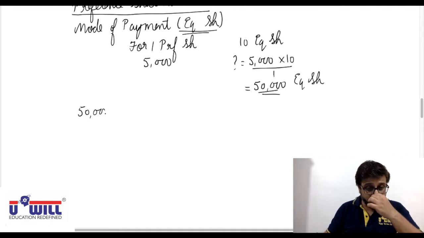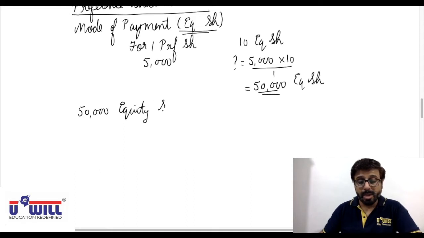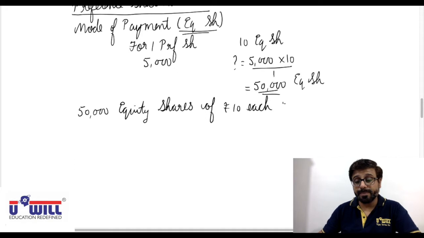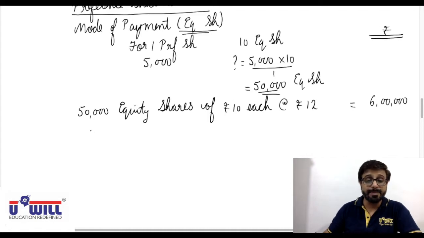So 50,000 equity shares of rupees 10 each at rupees 12. So 50,000 into 12, how much are we going to pay in the form of equity shares to the preference shareholders of JK Limited? 6 lakhs.